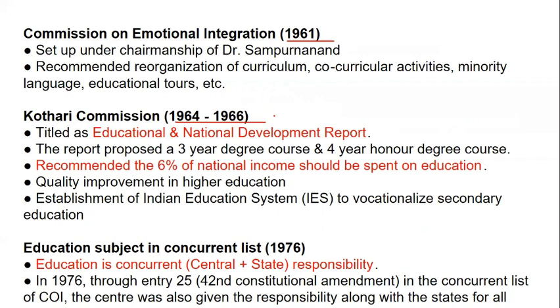Now, when we talk about emotional integration, it recommended the reorganization of curriculum, co-curricular activities, minority language, as well as educational tools. So the Kothari Commission is titled Education and National Development Report, which proposed a 3-year degree course as well as a 4-year honors, and recommended that 6% of the national income should be spent on education. That is the Kothari Commission. This I've highlighted because it is a part of your university questions also. The red highlight is for that specific purpose.